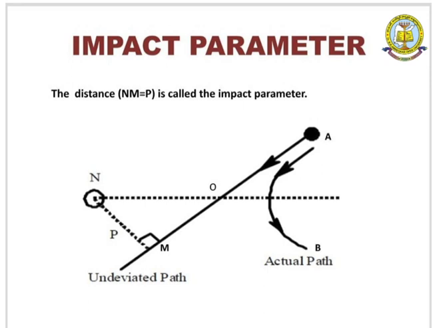So, due to Coulomb's law, a repulsive force is applied, and then a hyperbolic path is formed, that is, A to B is a hyperbolic path.